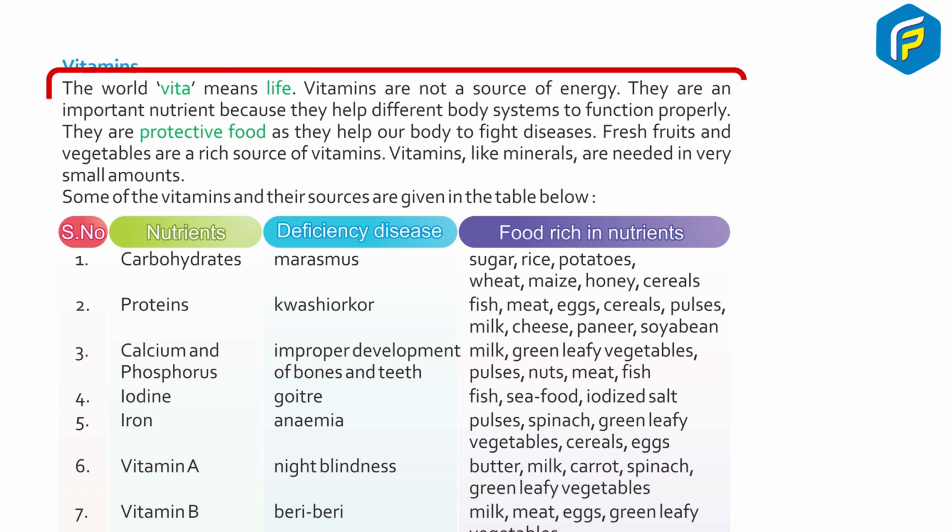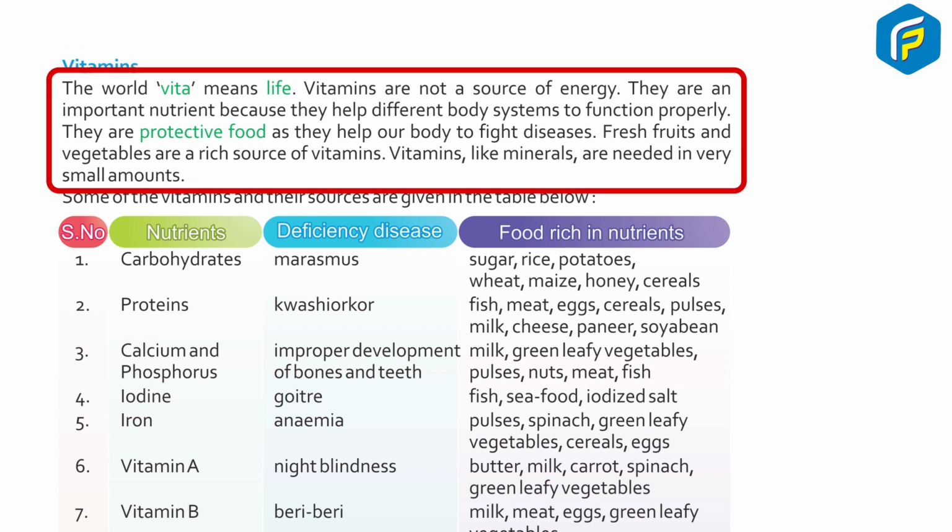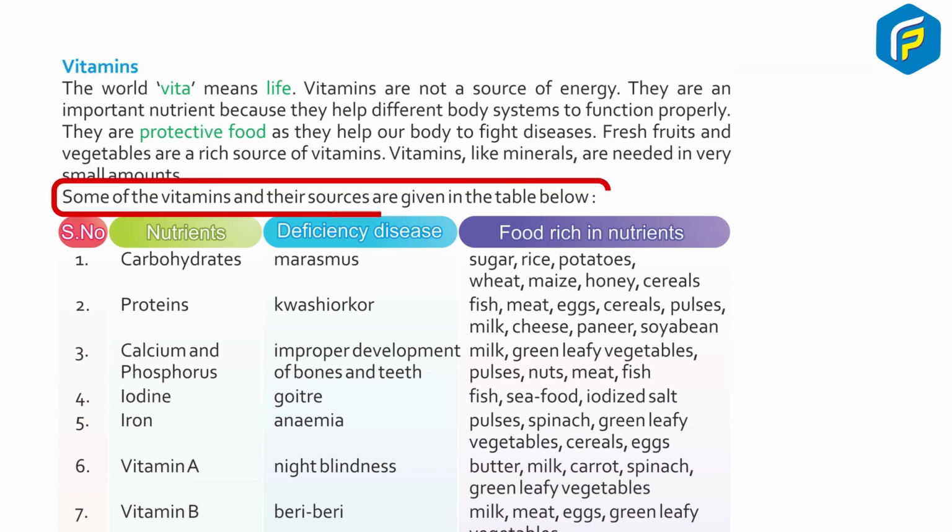Vitamins. The word vita means life. Vitamins are not a source of energy. They are important nutrients because they help different body systems to function properly. They are protective food as they help our body to fight diseases. Fresh fruits and vegetables are a rich source of vitamins. Vitamins like minerals are needed in very small amounts. Some of the vitamins and their sources are given below.